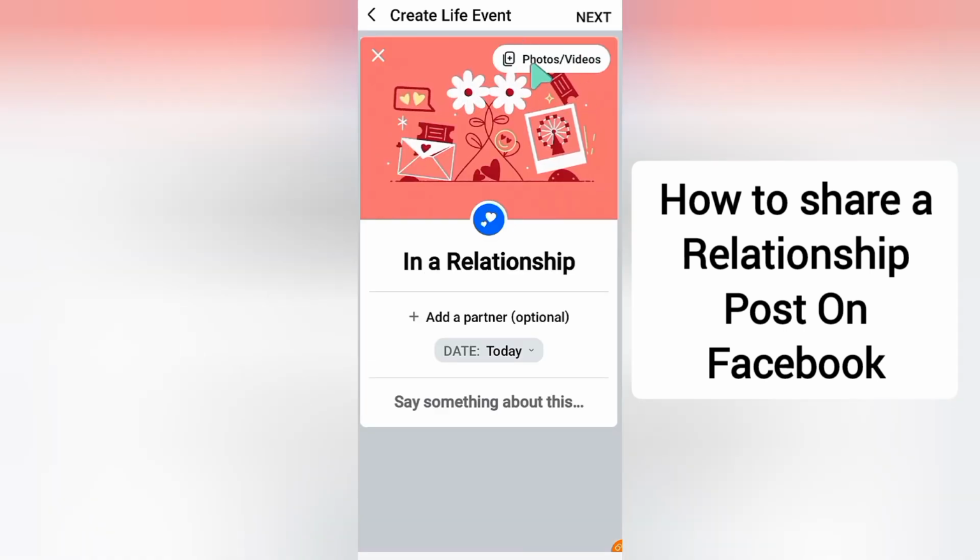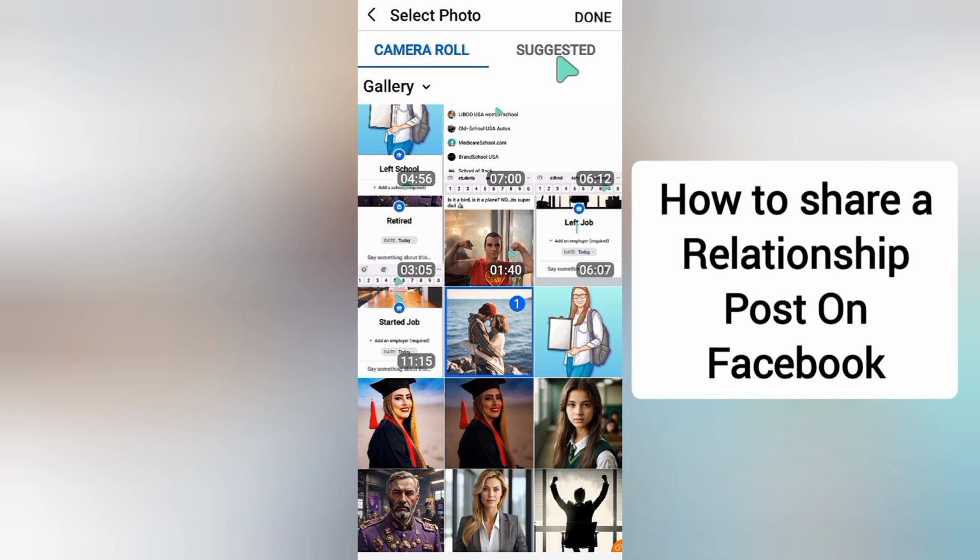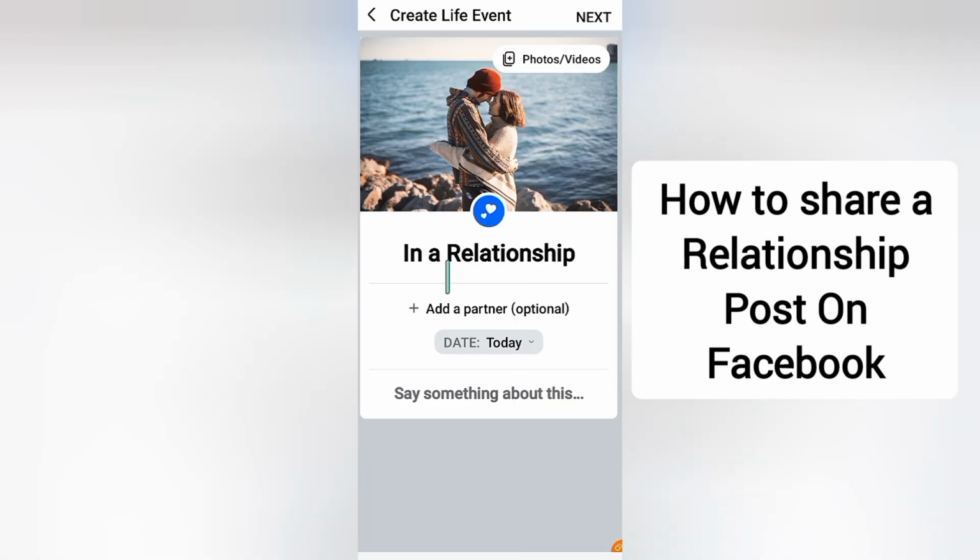To add your own customized photos, just click on photo or videos option at the top right corner. And after selecting your picture, just click on done in the top right corner. And now you can add your partner here.